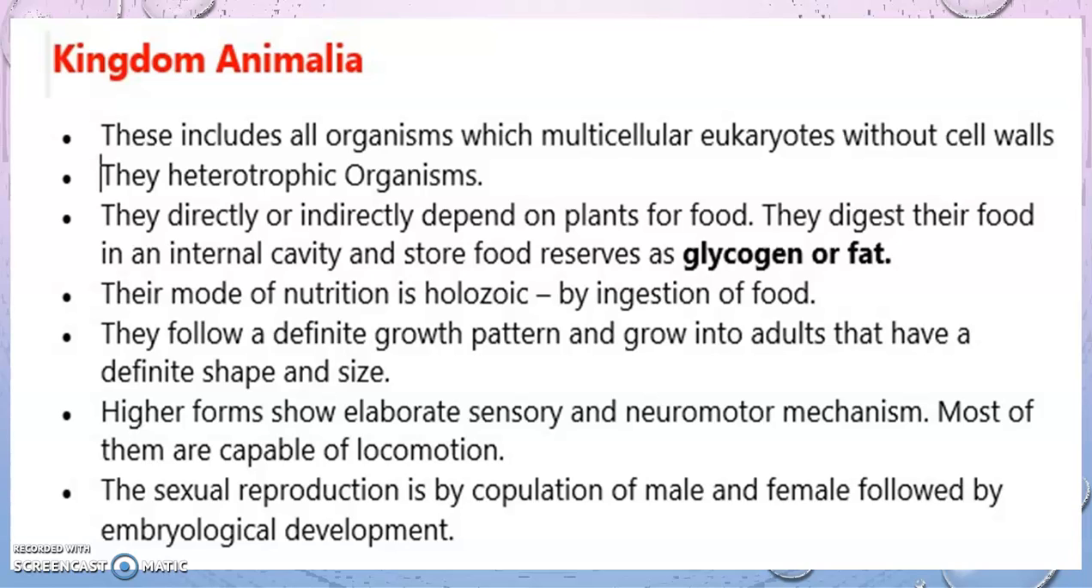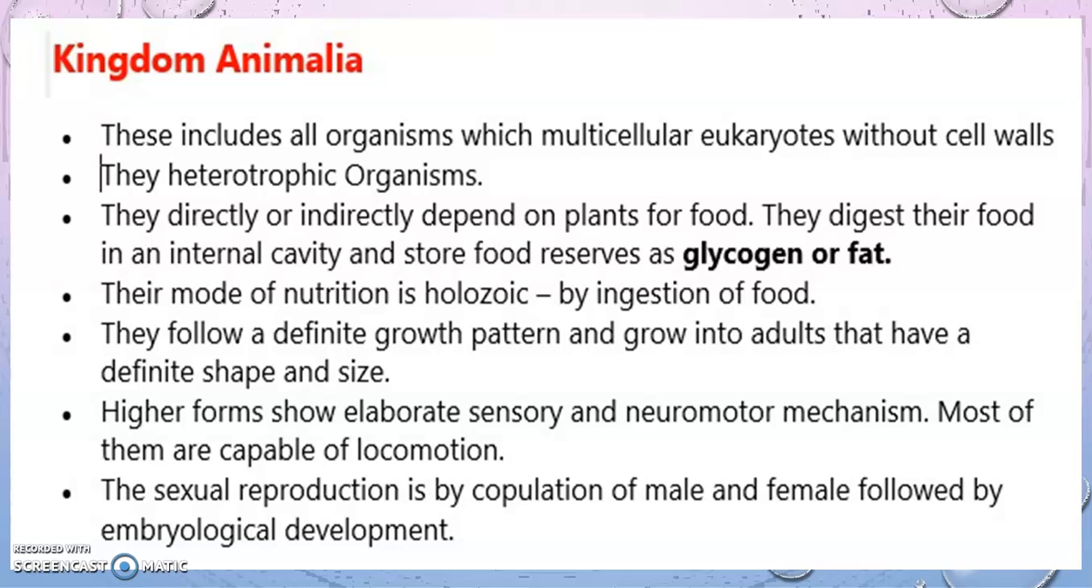They follow a definite growth pattern and grow into adults that have a definite shape and size. So they have a growth pattern. They go from childhood, then they grow into adults, and then they become old, and then they die. So their shape also changes. Higher forms show elaborate sensory and motor mechanisms. That means they have a well developed nervous system, or sensory system. They are able to sense their environment, and they are able to move.